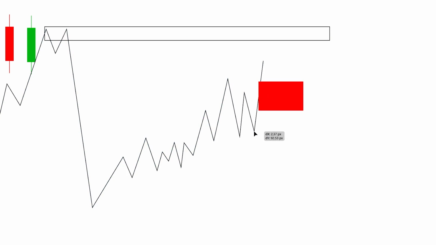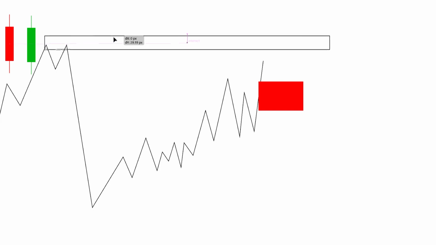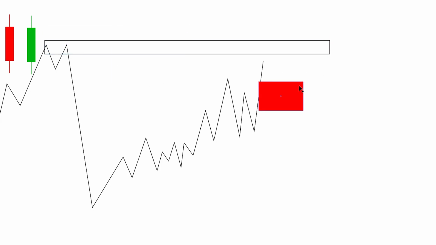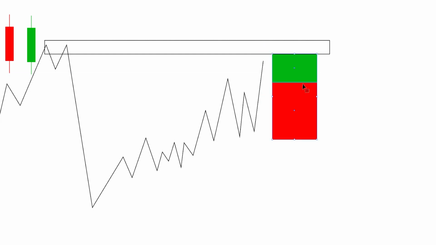Okay, it is like this, and so this is the resistance area. If I'm going to take a trade here, suppose there is a fair value gap, and I'm going to enter the trade from here, and then you see my stop loss. My stop loss will be greater than my target, greater than my take profit.